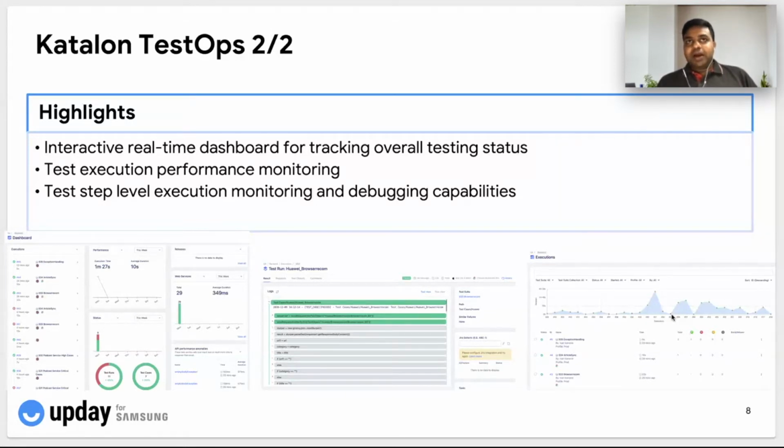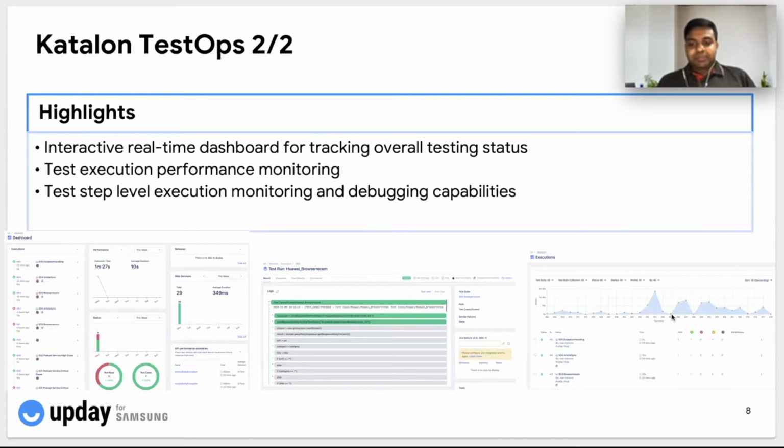For example, executing a test suite which contains, let's say, 30 different test steps might take 60 seconds in production, or in staging it might take, let's say, 90 seconds or up to 2 minutes. So we can clearly see the latency between environments, and how the execution time behaves within the same environment.